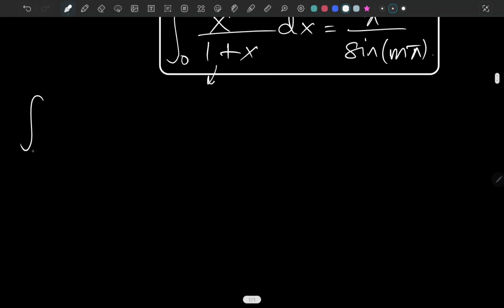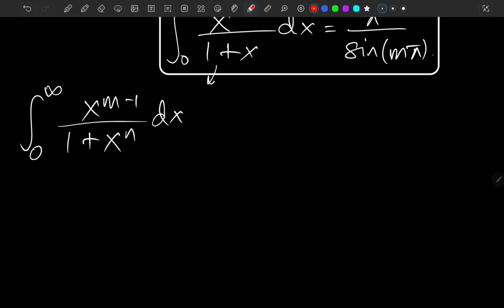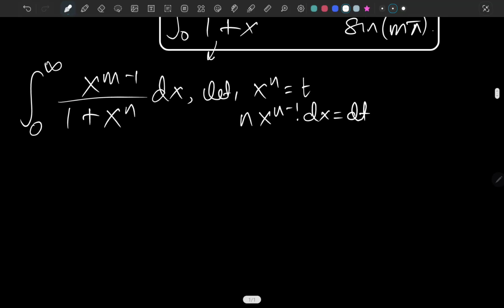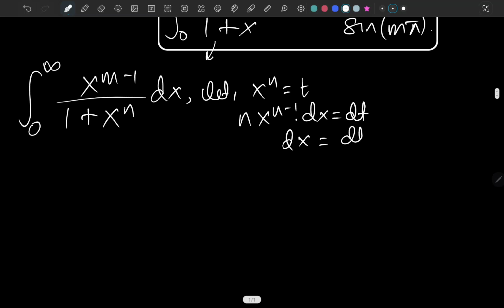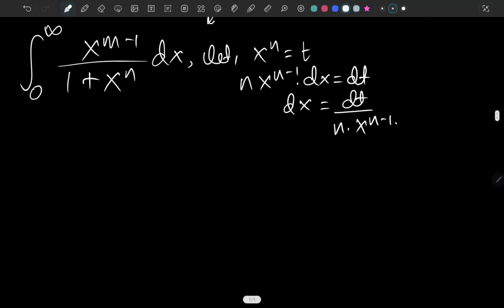Let's say I want to evaluate this integral, x to the m minus 1 over 1 plus x to the n. Basically I'm replacing x with x to the n. So how are we going to do that? For this integral, let x to the n equal t. When you take the derivative, n times x to the n minus 1 dx is dt. So dx is dt over n times x to the n minus 1.